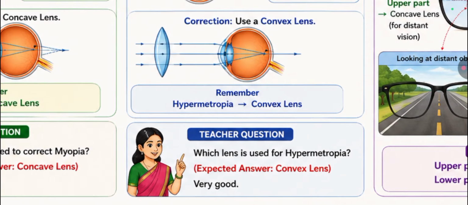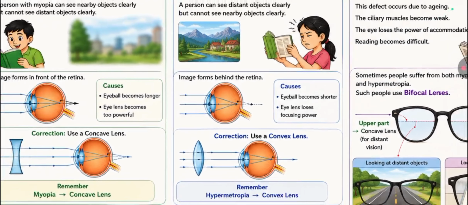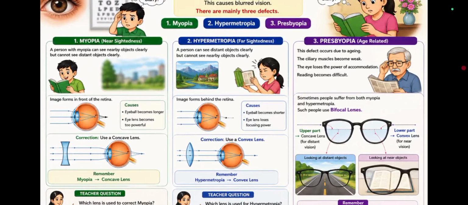Teacher asks a question. Which lens is used for hypermetropia? Convex lens. Okay. I hope that all of you understand myopia and hypermetropia.